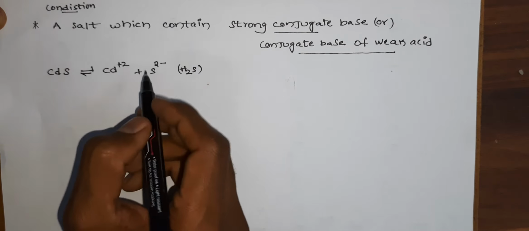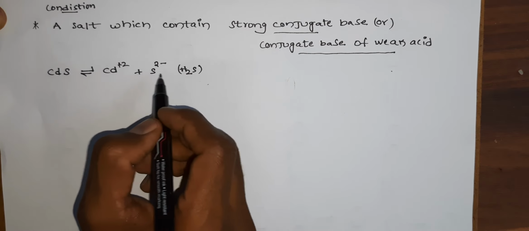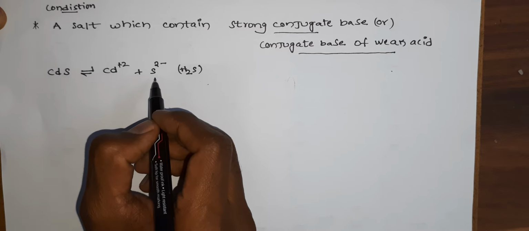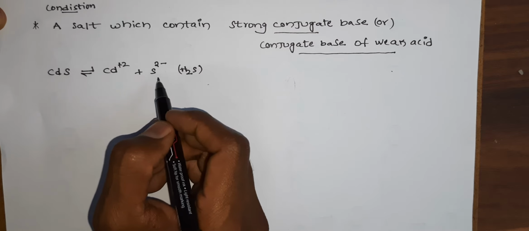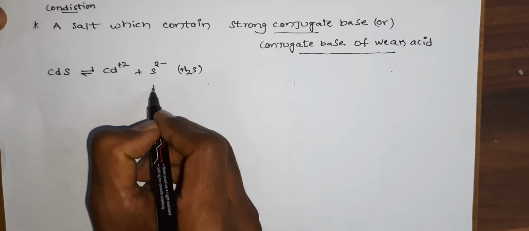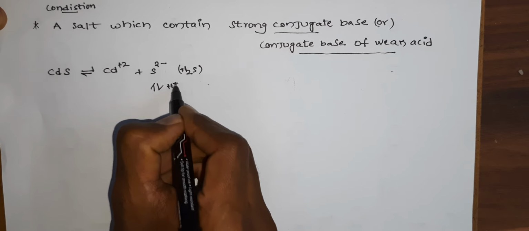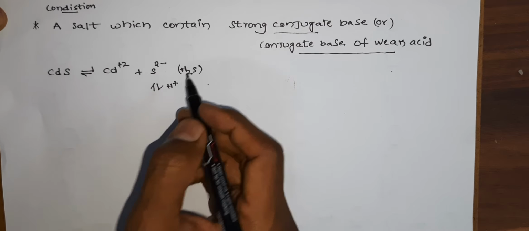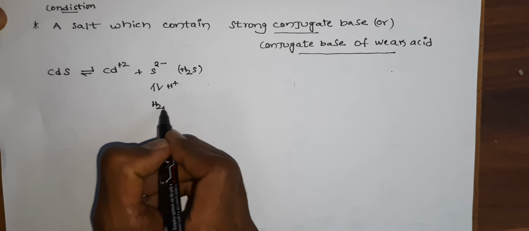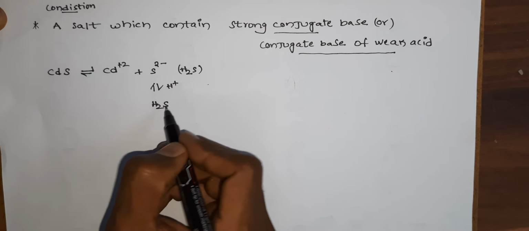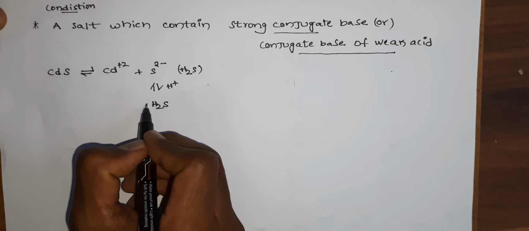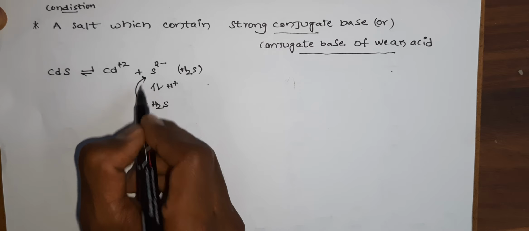If a salt contains a strong conjugate base, then it is going to be more dissolved in acidic solution. Here some of the H+ ions react with the sulfide ion and form H2S. Since H2S is a weak acid, it is not further dissociated into sulfide ion.